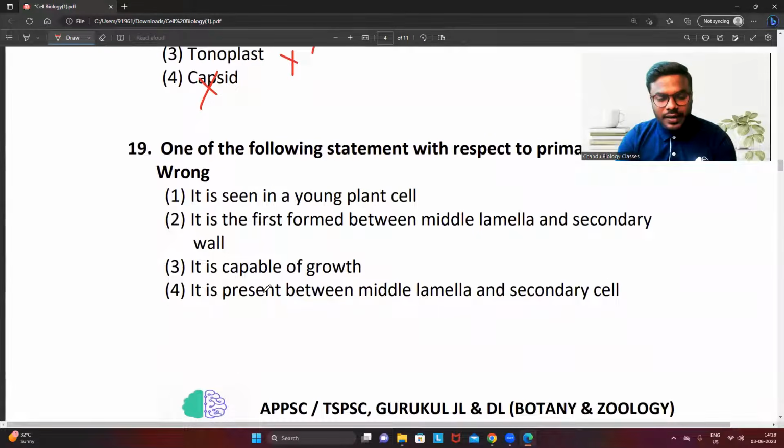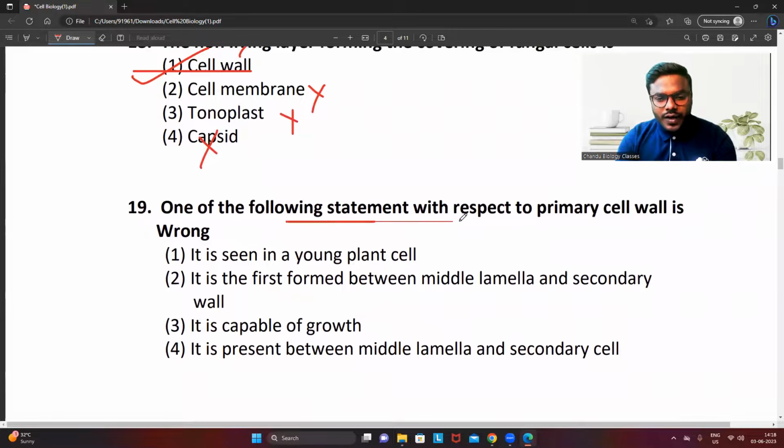Now, question number 19, think and answer. One of the following statements with respect to the primary cell wall is wrong. They are asking which is wrong. It is seen in young plant cells. Absolutely true, no doubt about it. Actually, friends, remember my words correctly. Once the cell becomes matured, what happens? The primary cell wall is converted into the secondary cell wall once it reaches the maturation point. Is it or not? So option 2 says that it is first formed between the middle lamella and secondary wall.